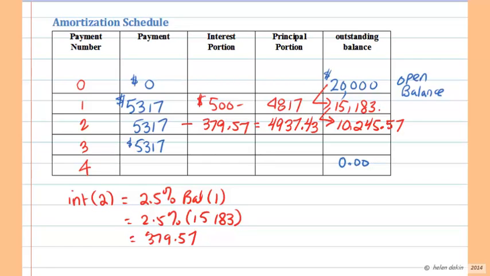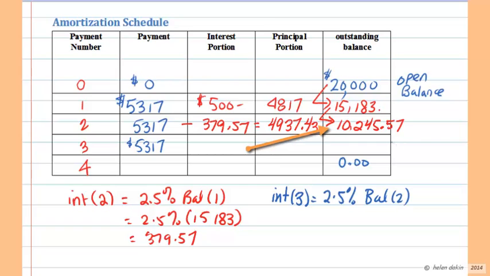Now let's step aside and determine the interest portion of our third payment. So the interest portion of our third payment will be 2.5% of what balance? Well, now it's 2.5% of the balance after the second payment. In other words, the previous balance, so the balance after the second period.